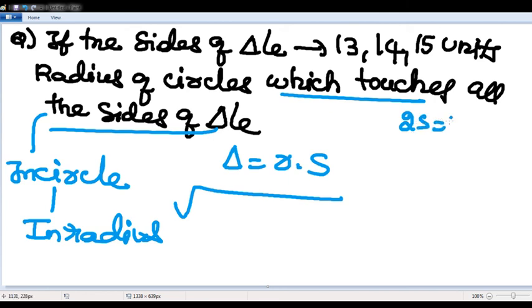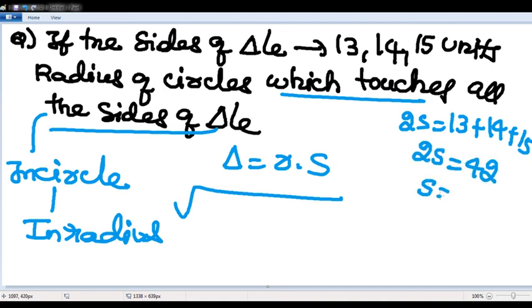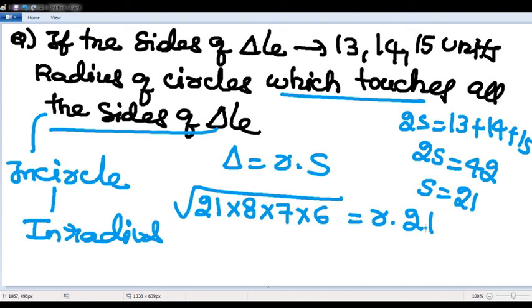2s is nothing but 13 plus 14 plus 15. So 2s is 42, s is 21. So delta is root of s into s minus a into s minus b into s minus c. r into semi-perimeter, which is 21. 21 is 7 into 3.